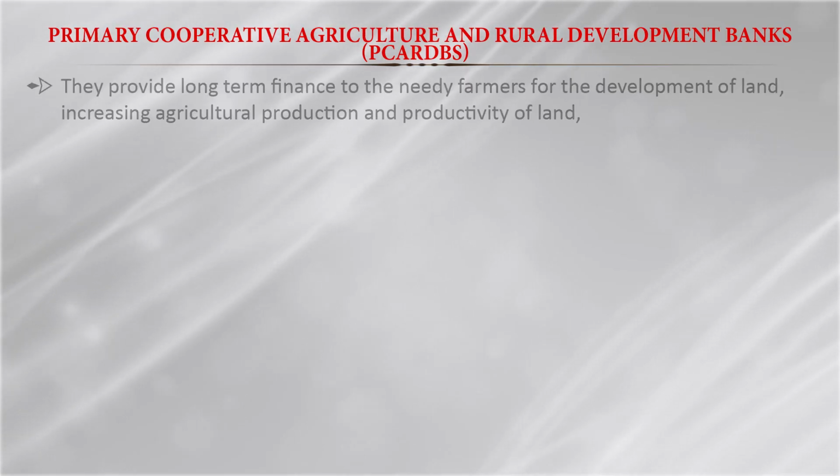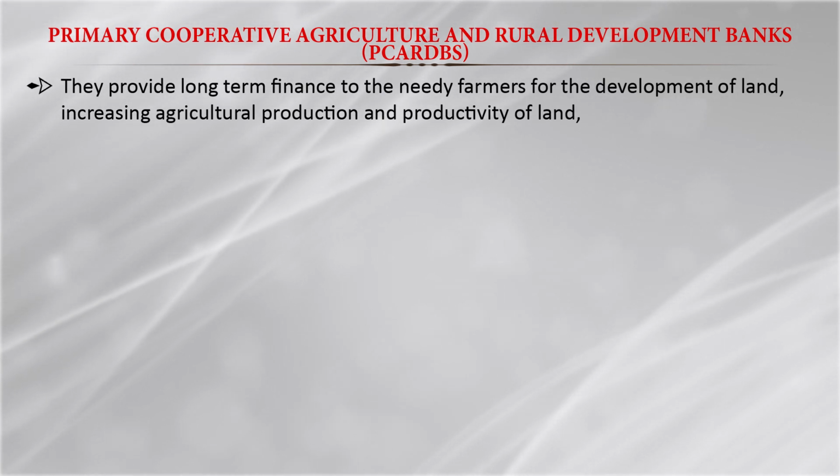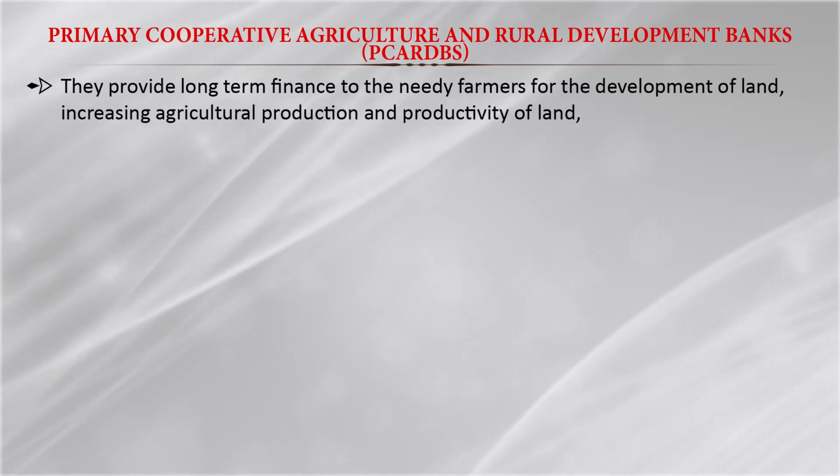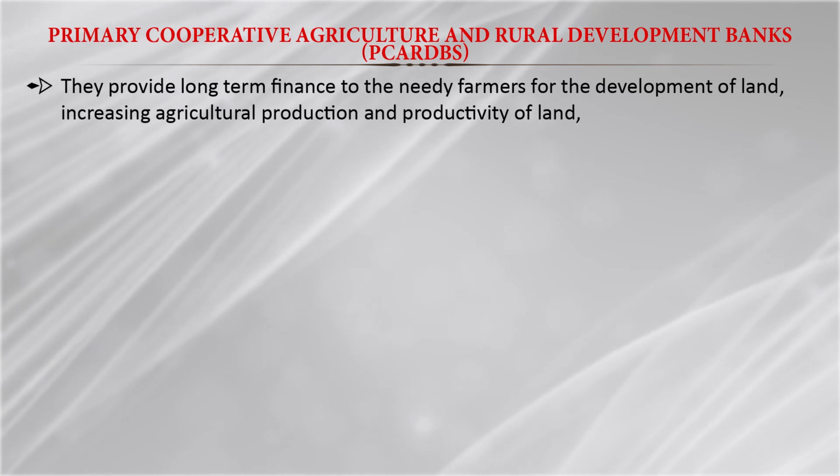In case of the long-term credit, we have two types of organization: at the state level and at the primary or district level. At the state level, we have the State Cooperative Agriculture and Rural Development Bank, SCARDB, and at the primary level, we have the Primary Cooperative Agriculture and Rural Development Bank. The role of the primary bank is to provide long-term financing to needy farmers for development of land, increasing agricultural production and productivity of the land.